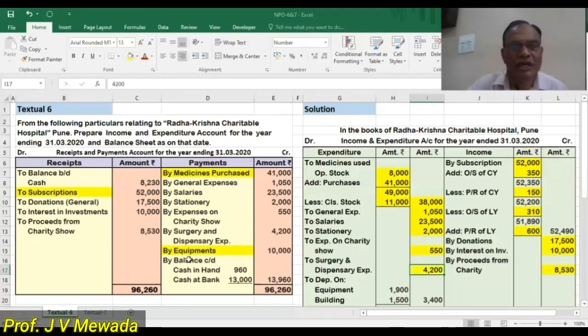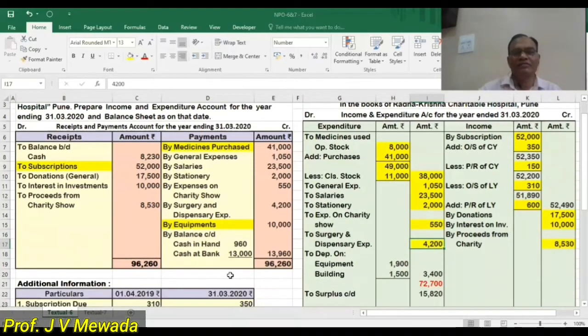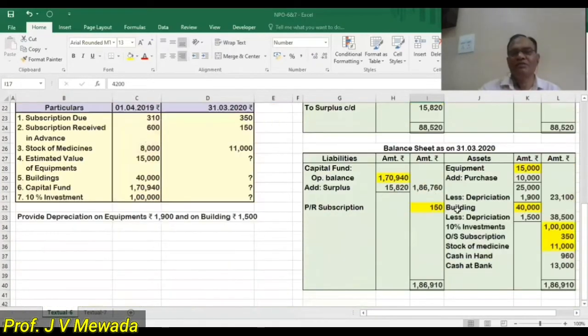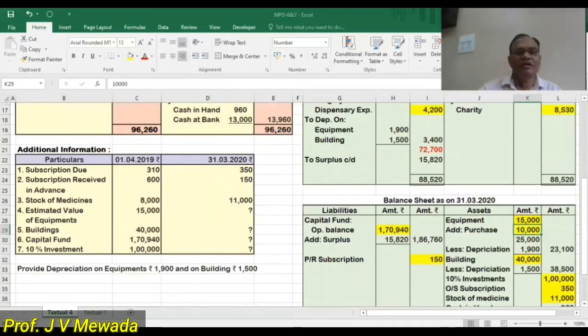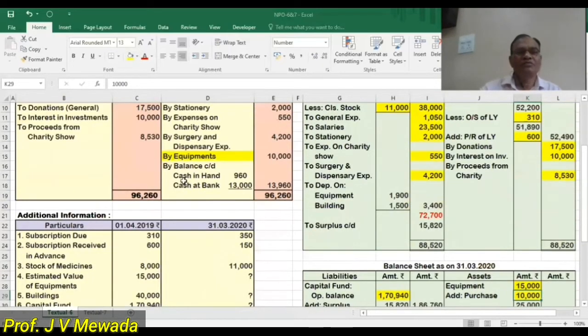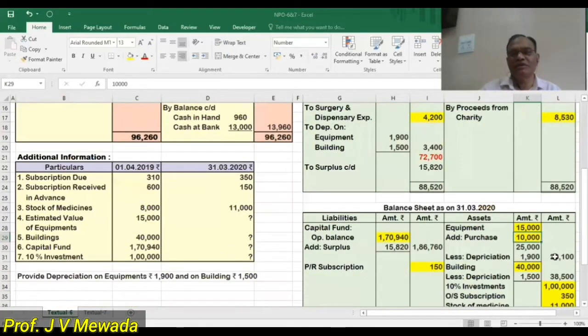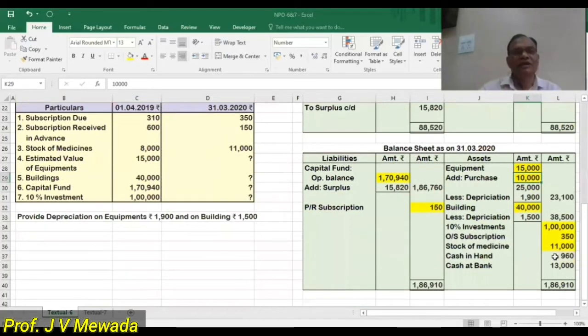Now equipments we are given over here. So already we recorded equipments here, 15,000. Now it is a purchase of equipment, so add 10,000 to the equipments. Okay, so that effect is also over. Now balance carried down, cash in hand and cash at bank. So that we have to write at the end of the year in the balance sheet, cash in hand and cash at bank.